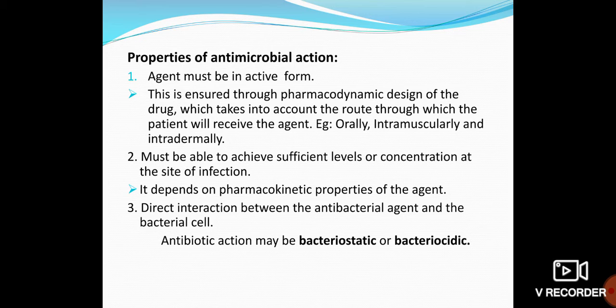Next one is they must be able to achieve sufficient level or concentration at the site of infection. As I told you before, suppose a patient has a urinary tract infection, and you are giving one antibiotic. It has the capability to go through the urinary tract and then show its action over there. Then only you can apply that antibiotic, otherwise you cannot. So these are the things you have to point out.